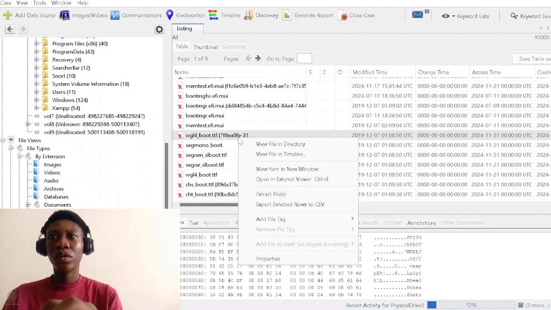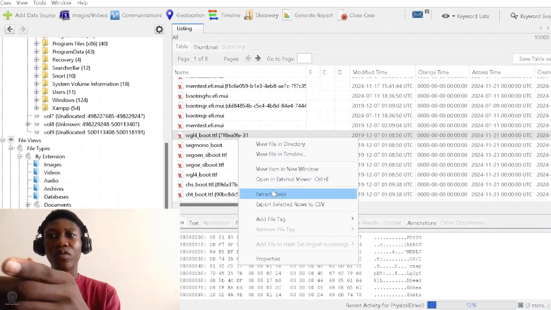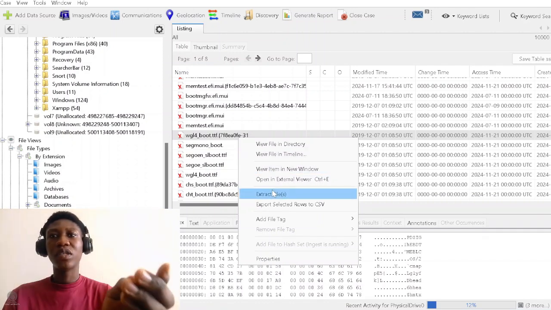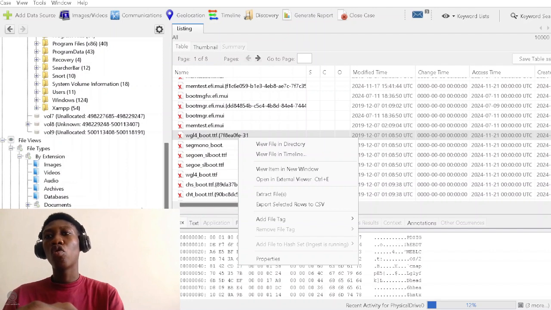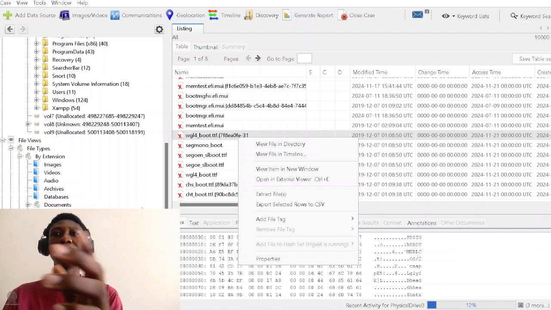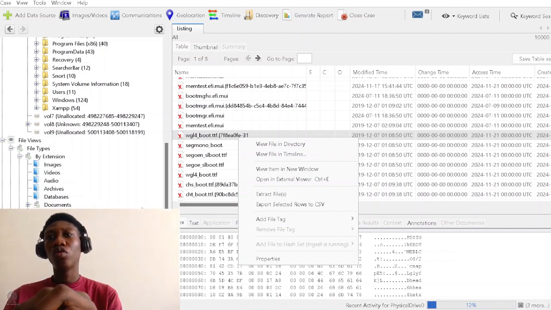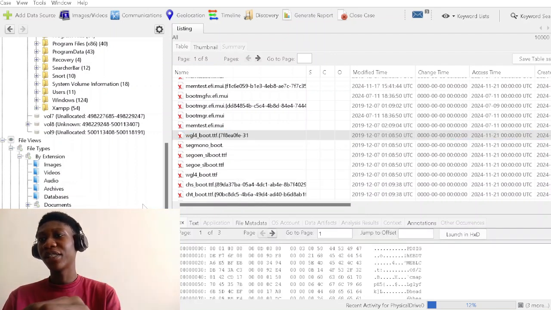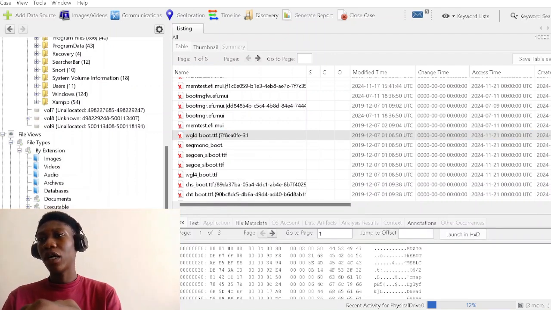If you want to extract the files, there's a way to extract them out of the system, to go through a deleted file and gain your forensic evidence.